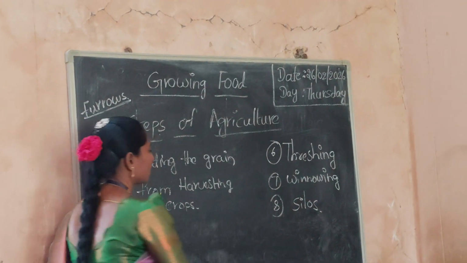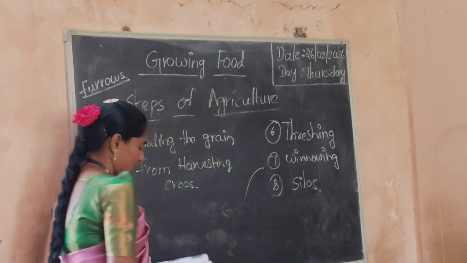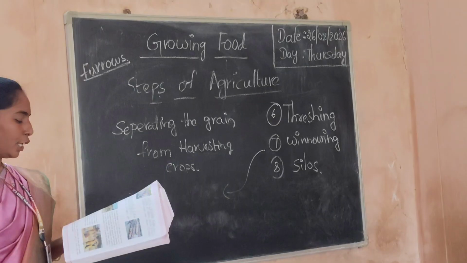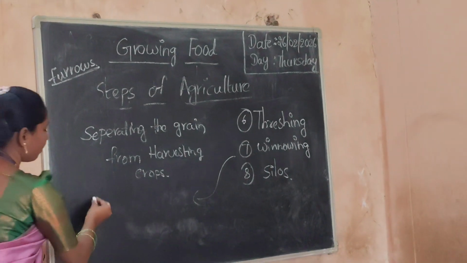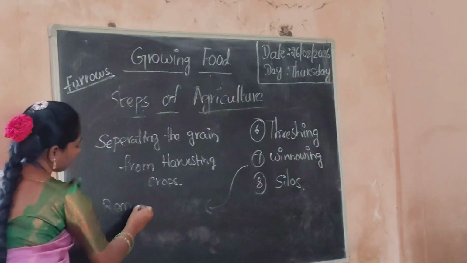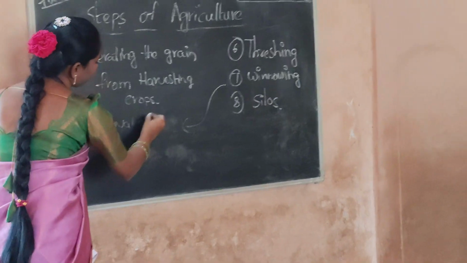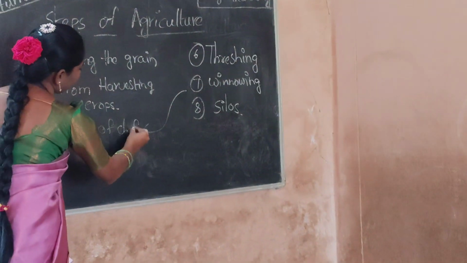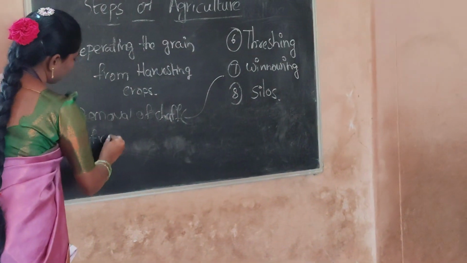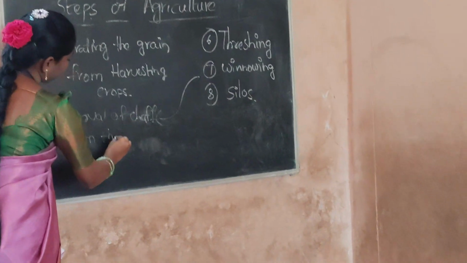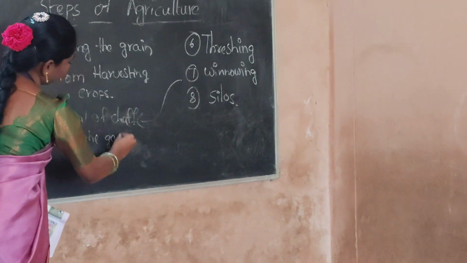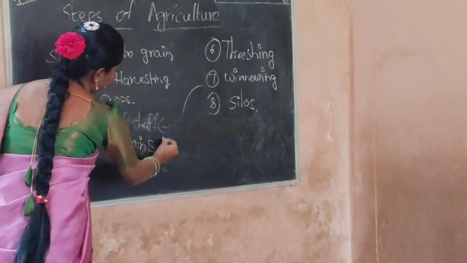So the next one, the process of removal of chaff from the grains by wind.